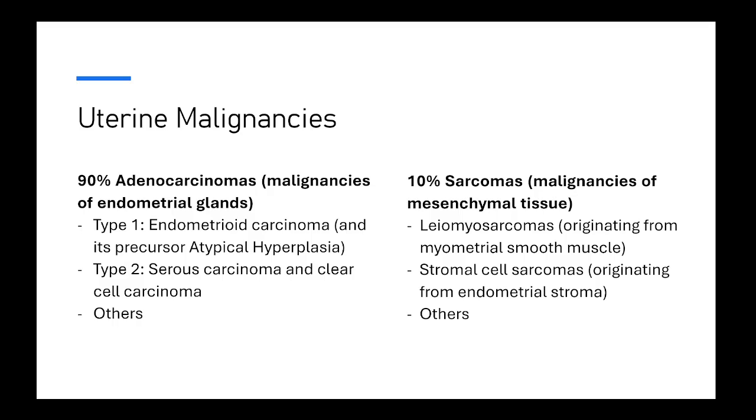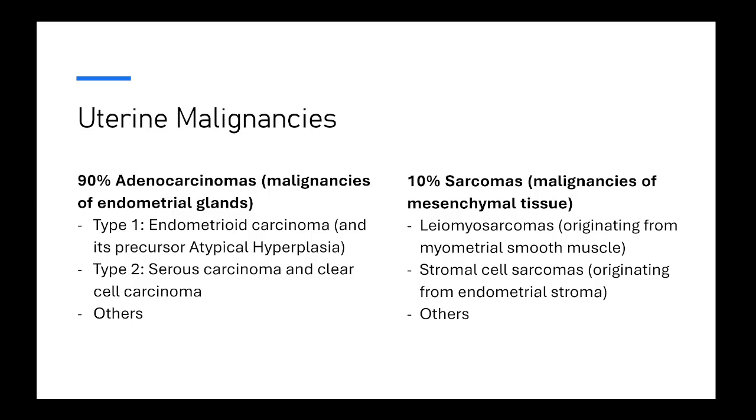Endometrial adenocarcinomas, the majority can be divided into two types. Type 1 includes endometrioid carcinomas and the precursor, which is atypical hyperplasia. And then type 2 carcinomas, which include serous and clear cell carcinomas. There are multiple other types of endometrial cancers, but type 1 and 2 are the most important ones, so we will limit our discussion to these two.